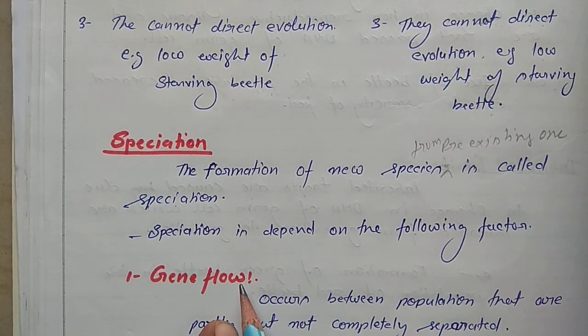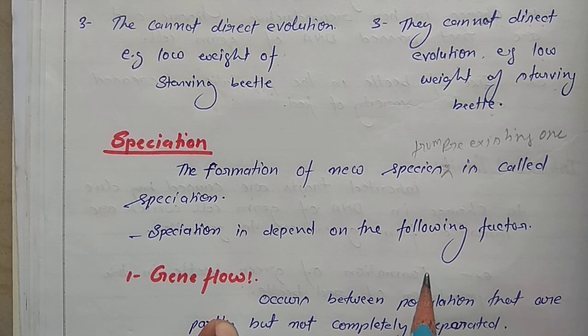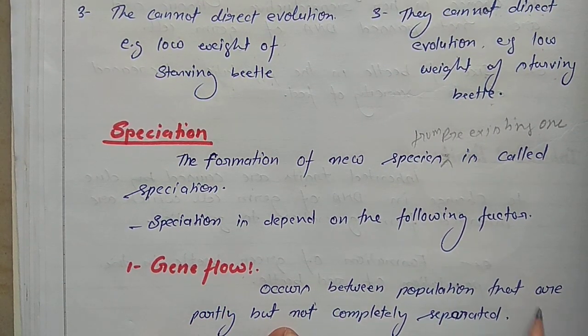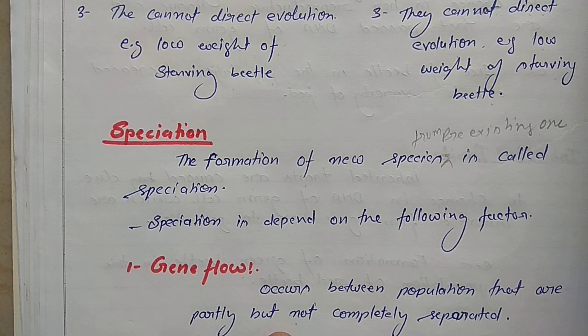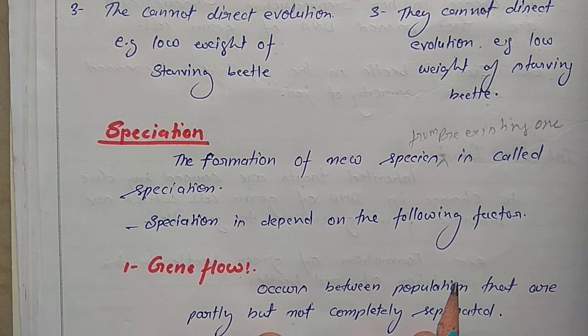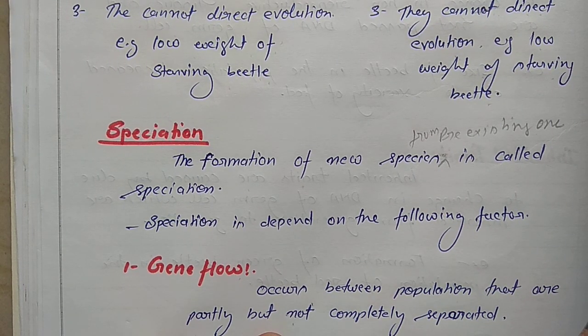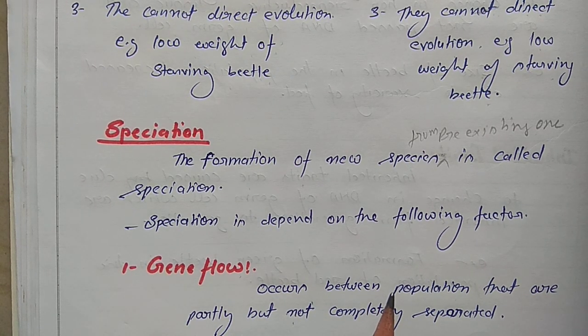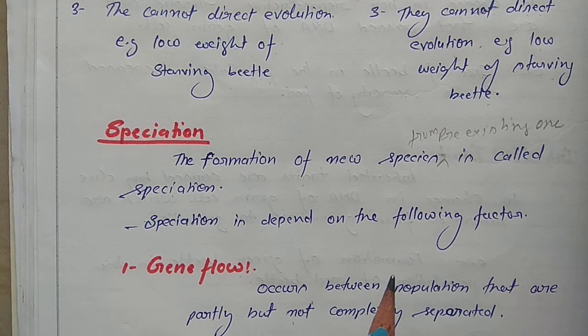The first factor is gene flow. It occurs between populations that are partially but not completely separated. In such populations, which are not completely separated, gene flow occurs. By this gene flow, many new species are formed.